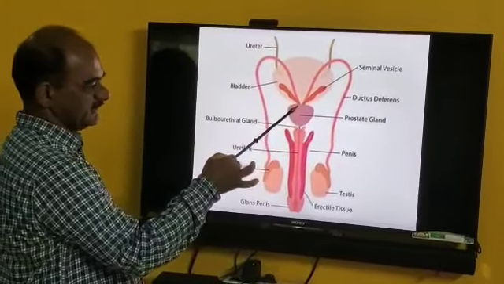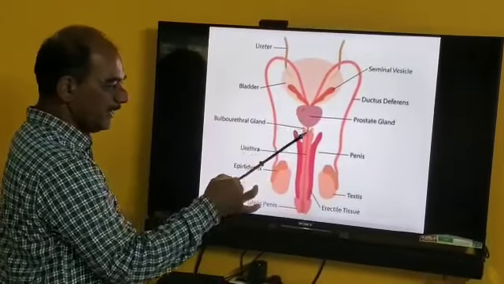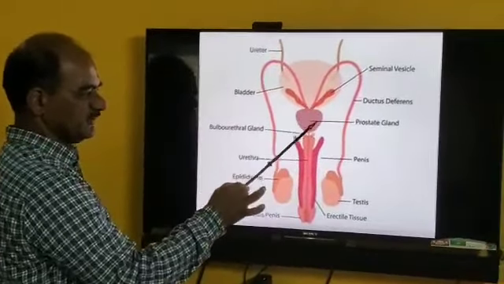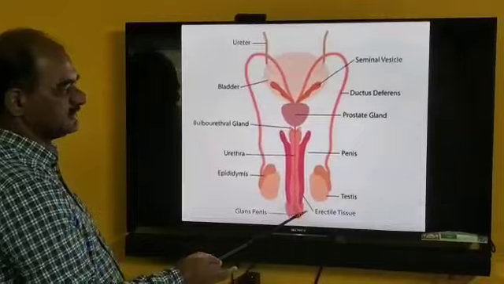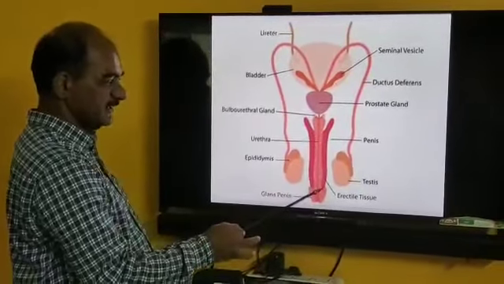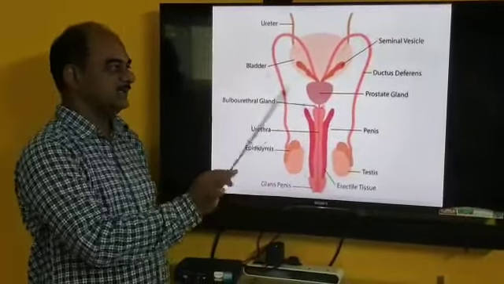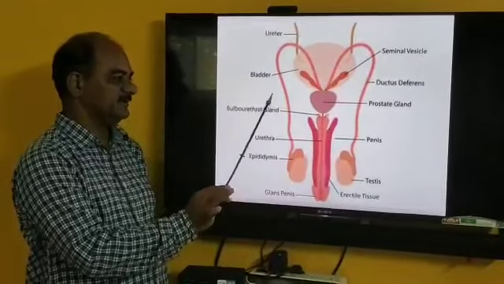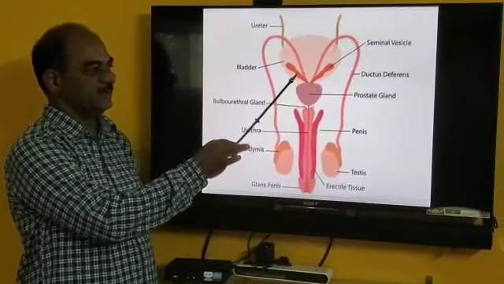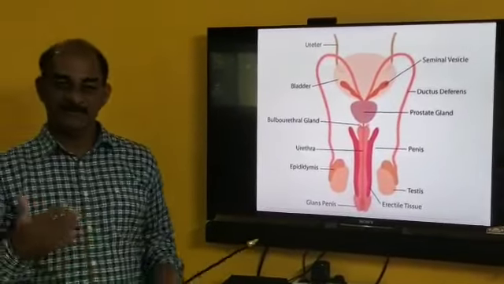The ejaculatory duct opens into the urethra, where the prostate gland is also present, and this urethra always runs through the penis. This is the duct system or internal genital organ. Accessory sex glands are also present: the bulbourethral gland, the prostate gland and the seminal vesicle. One by one, each and every part we have studied.